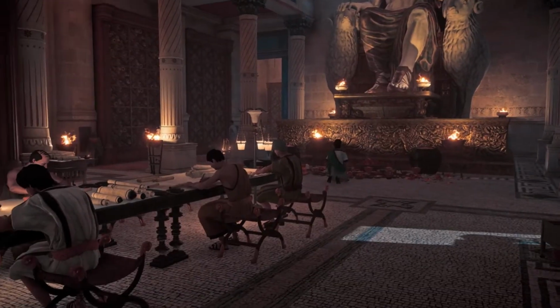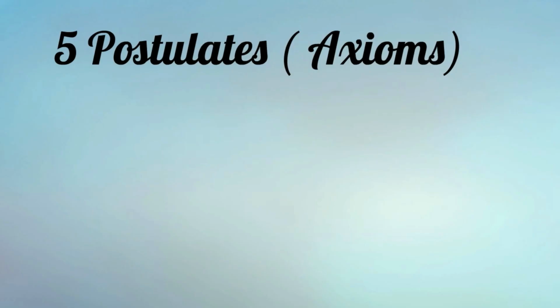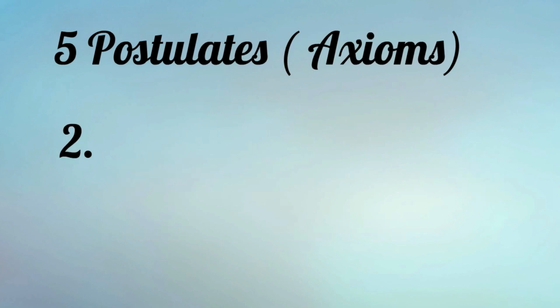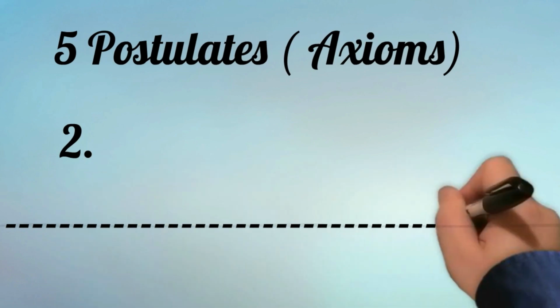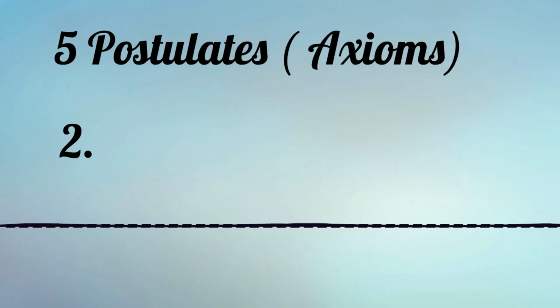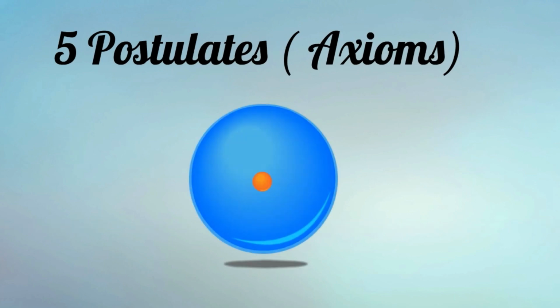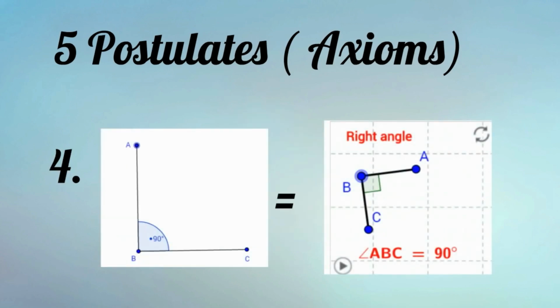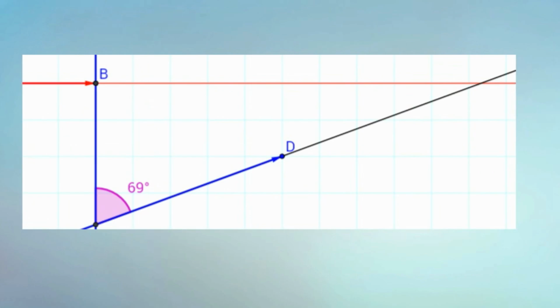So what were these 5 postulates? The 5 postulates are axioms. Postulate 1. It is possible to draw a straight line from any point to any point, as shown here. Postulate 2. If you have a straight line, it is possible to extend it in any direction to infinity. Postulate 3. It is possible to draw a circle given a center and a radius. Postulate 4. All right angles are equal or congruent.